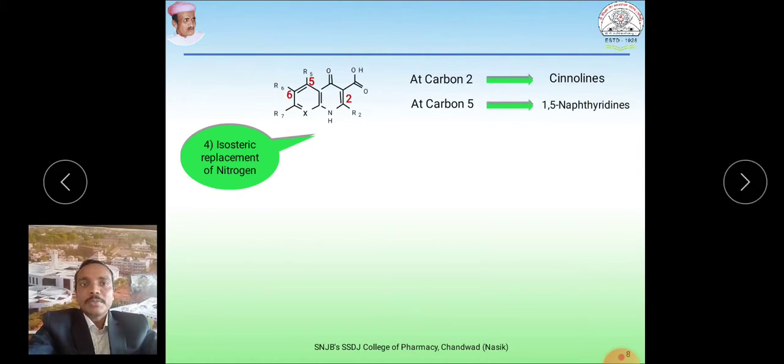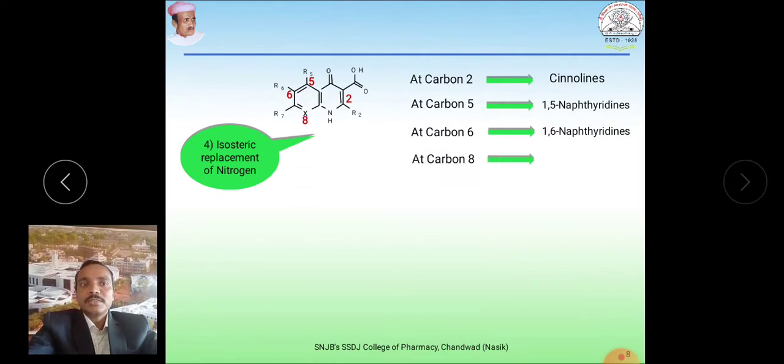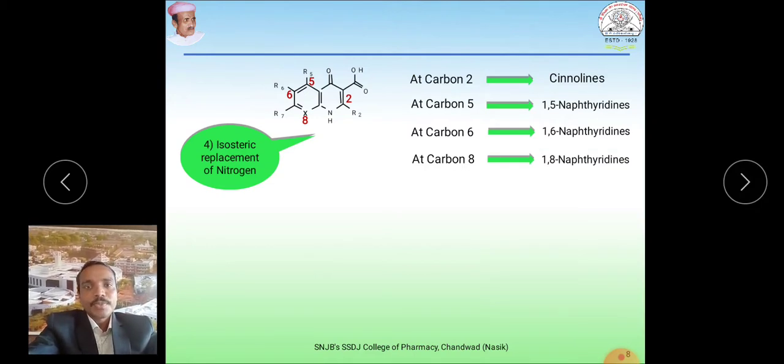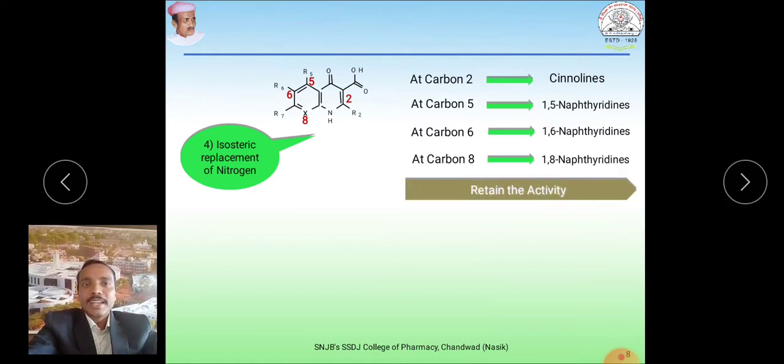Similarly with carbon 6, that gives us 1,6-naphthyridine. At the 8th position, if we replace carbon with nitrogen, that gives us 1,8-naphthyridine. The 1,8-naphthyridine ring system is present in the parent molecule nalidixic acid. All these changes retain the activity; there is no loss of activity.